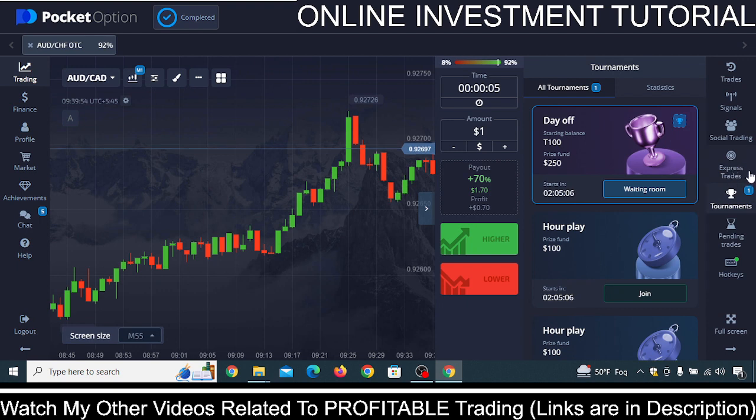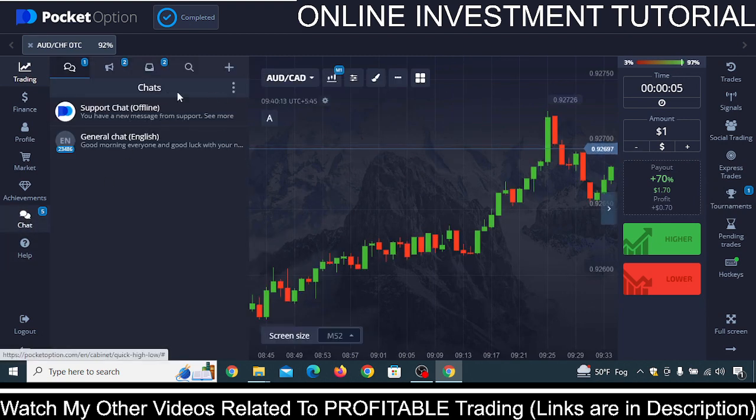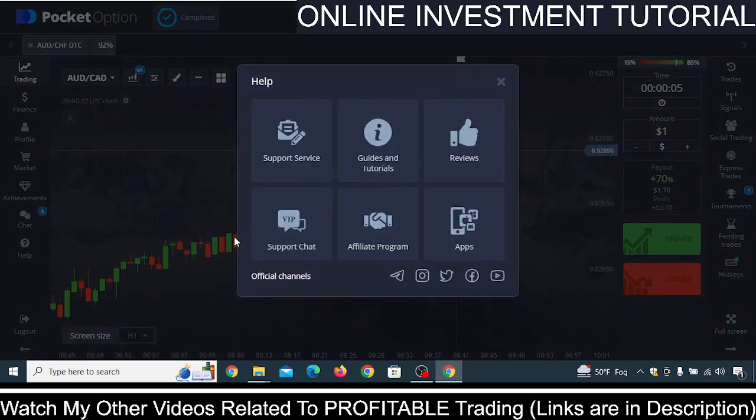Another thing is express trading, which is a little bit complicated because you will not be able to get it immediately, so we are not going to talk about it. You need to reach a certain level to do trading in an express way. If you click on chats, you can chat with Pocket Option support and ask your questions, and you can also engage in the general chats from here. If you click on help, you can see guides and tutorials about the platform if you get confused. You can also see about the apps to download Pocket Option.